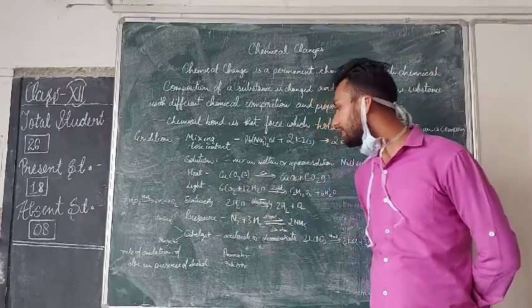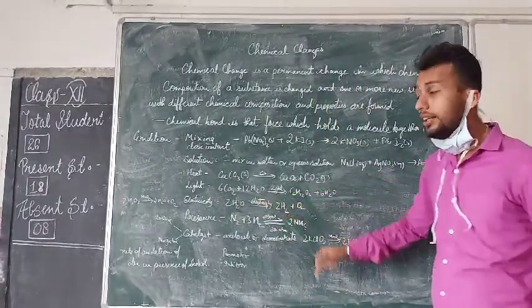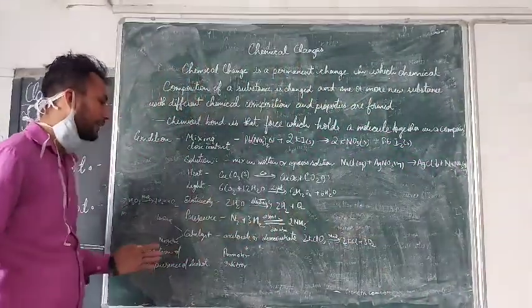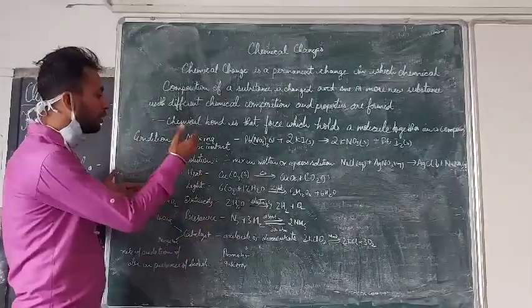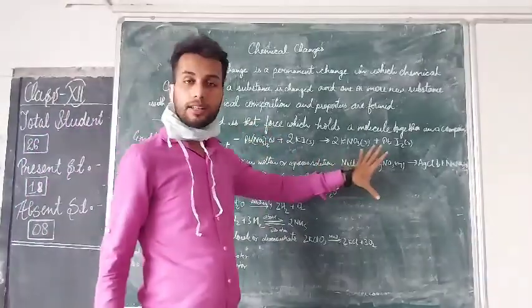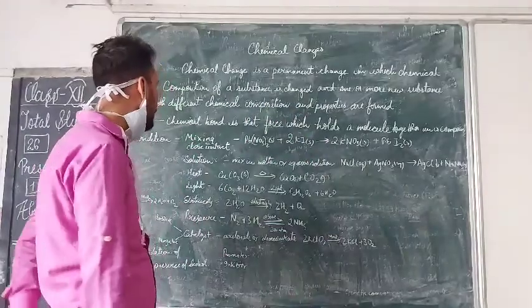Then next is electricity. What is electricity? When electricity acts on water, we break the water molecule into H2 and O2, the subsequent molecules. So this is the form of electricity. In this form we know what conditions are occurring and what changes are going to occur in a particular reaction.